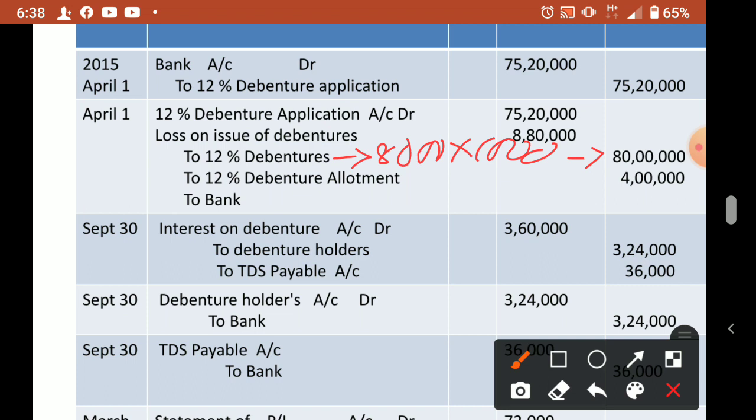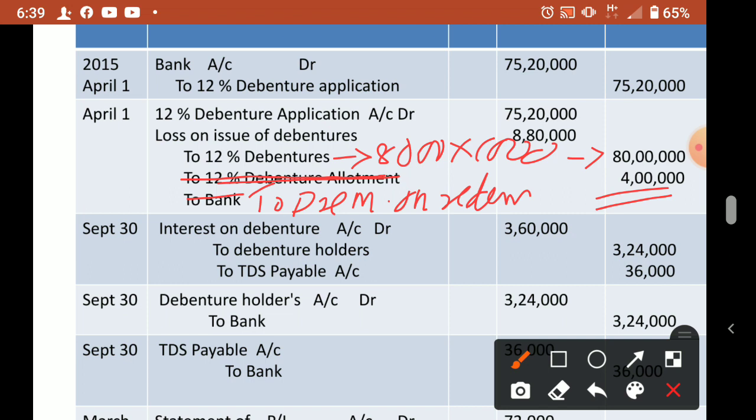It is not allotment. Sorry, it is 12% debentures. Then here one mistake. Premium on redemption. Premium on redemption we already calculated how much it is. 4 lakhs. Okay. How? 4 lakhs.